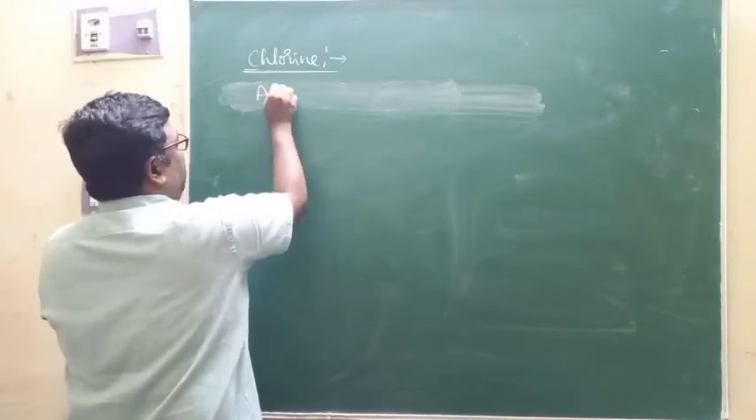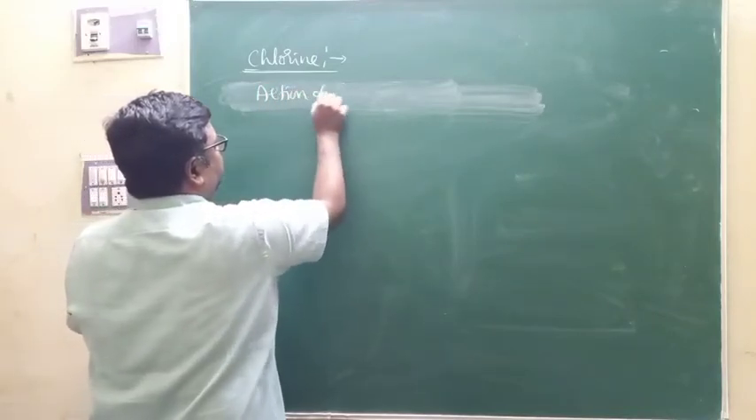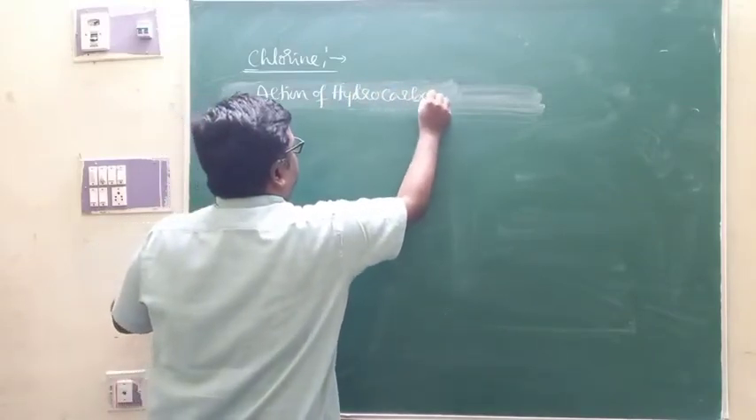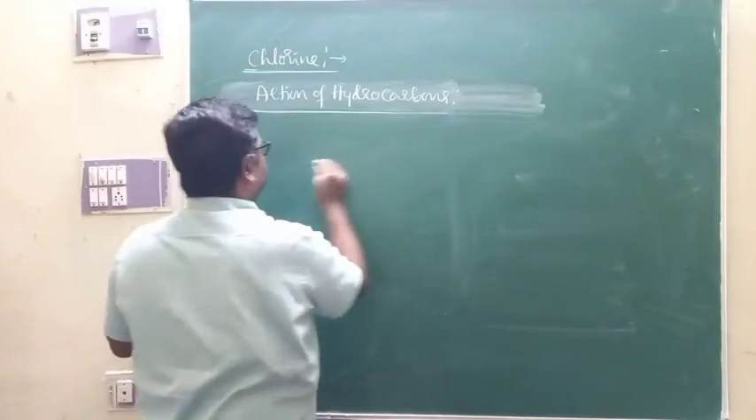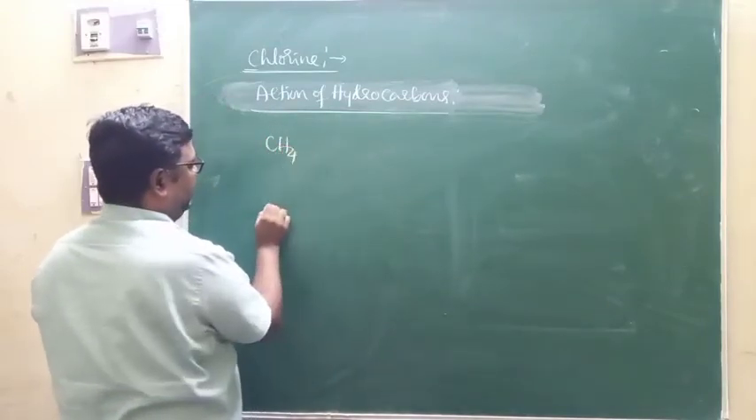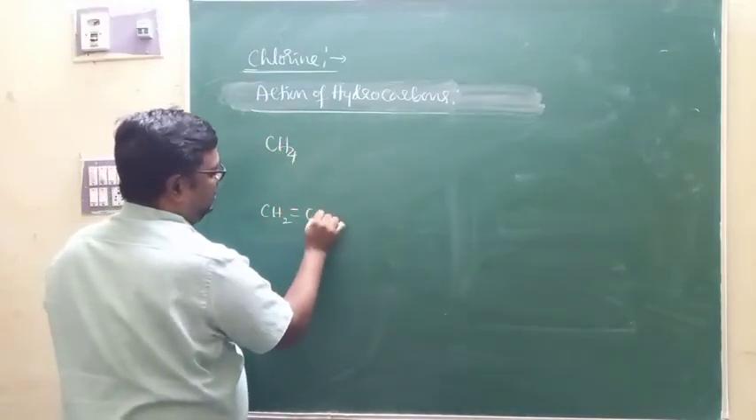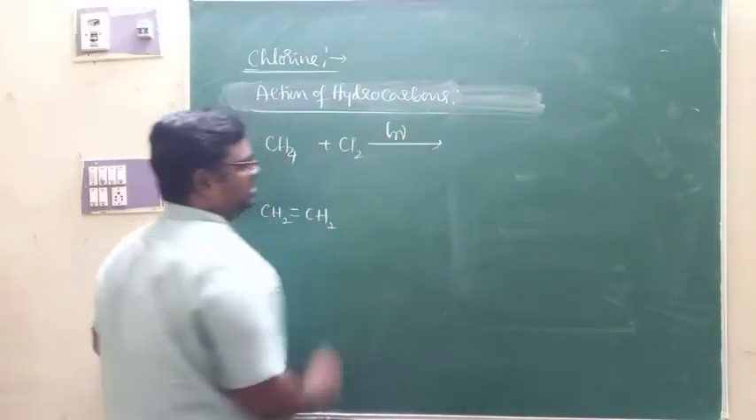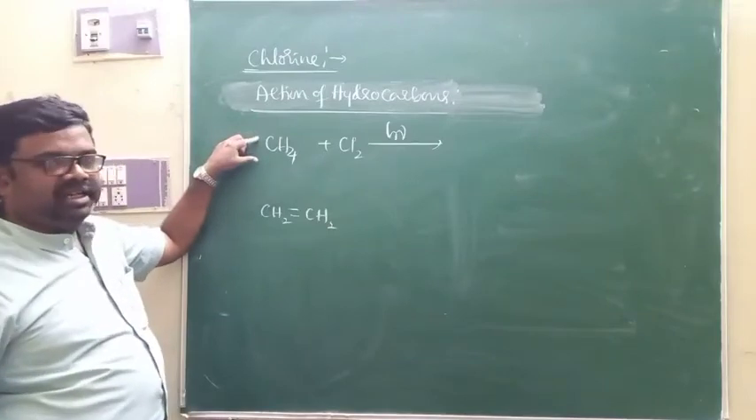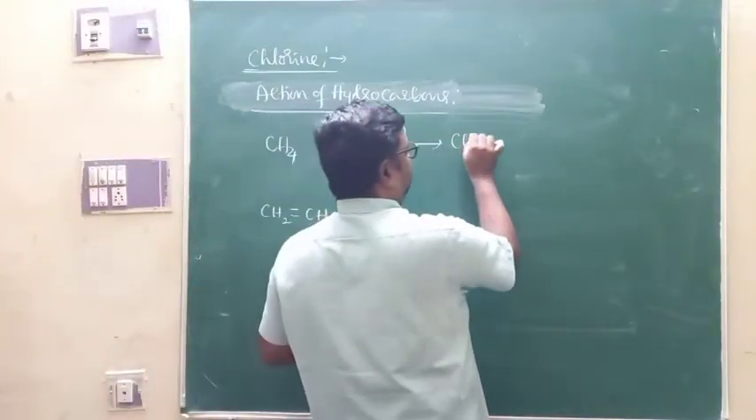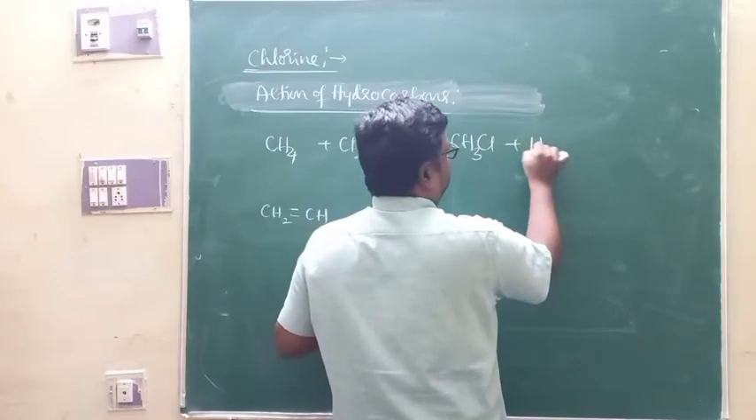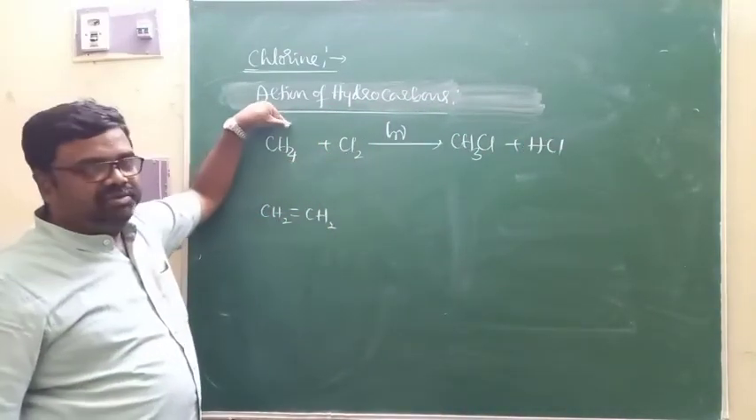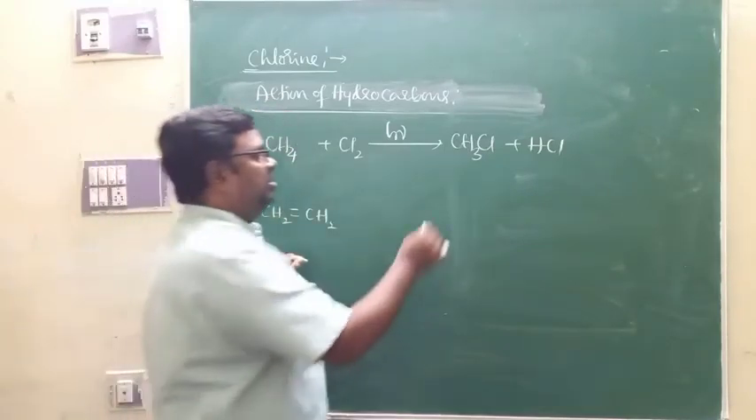Apart from that, as per your NCERT textbook, you are supposed to study the action of hydrocarbons. Chlorine reacts with hydrocarbons like methane and ethane, right? When methane reacts with chlorine in presence of diffuse sunlight, as you studied in first PUC, it leads to the formation of chloromethane and HCl. This is a substitution reaction. All the hydrogen atoms of methane can be replaced by chlorine.